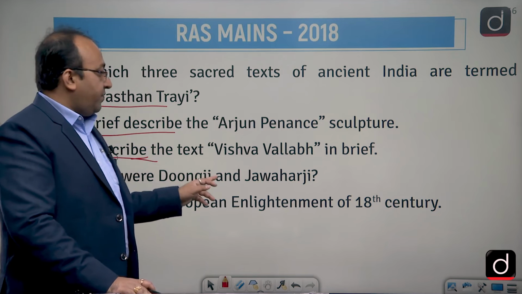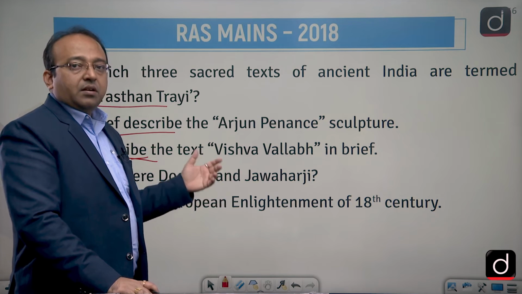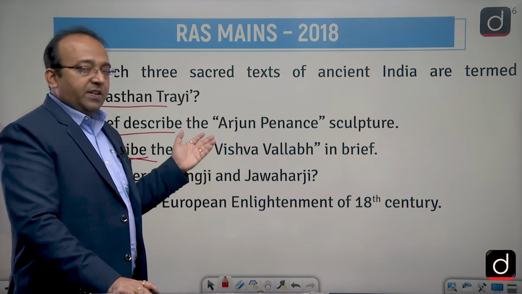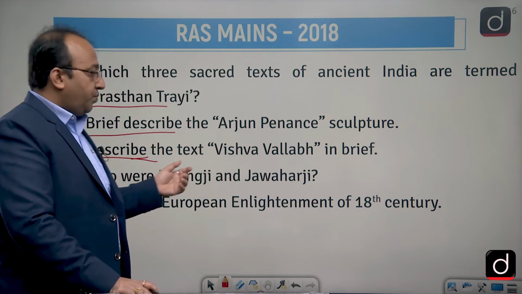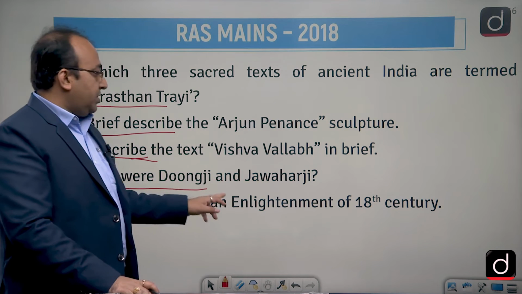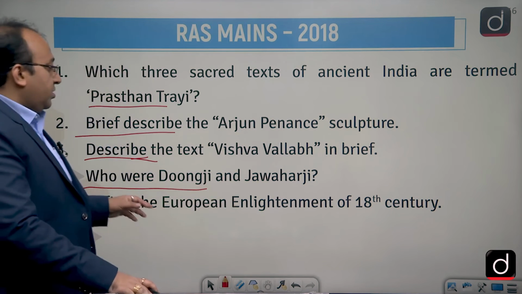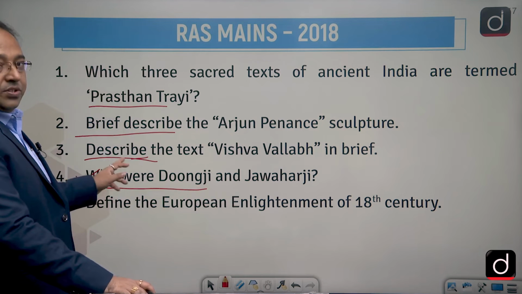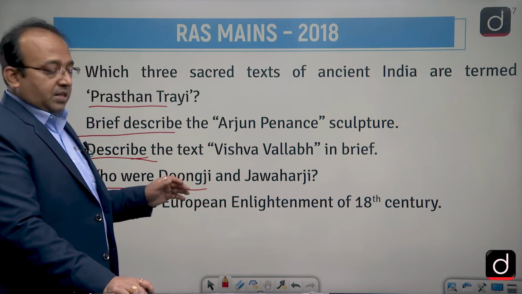Then describe the text Vishwa Ballav Granth, Chakradhar Mishra's writing. It's very famous in Rajasthan. This question was asked to you. Then who were the Dungaji and Jawaharji? So Dungaji and Jawaharji were the local deities. They also asked you about local deities of Rajasthan.